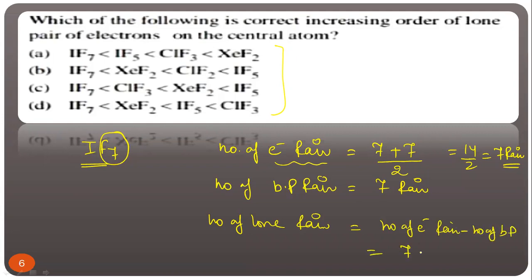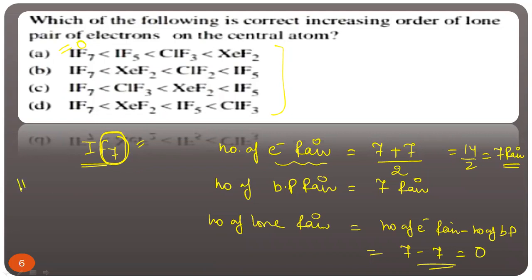Number of electron pair 7, number of bond pair 7. 7 minus 7, so in IF7 there is no lone pair. Always remember, the atom attached to the central atom should be a monovalent atom, not a divalent atom. For a divalent atom we have to check other things. Clear?